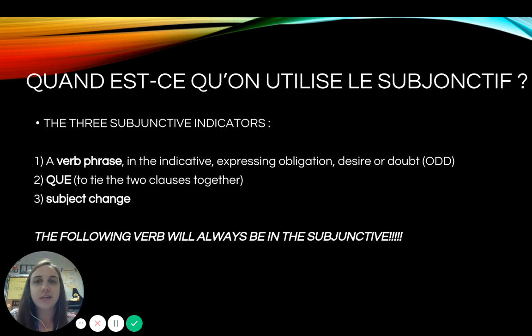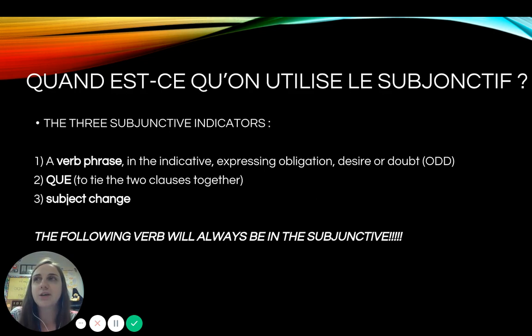So we have 3 subjunctive indicators, and we can use il faut que as an example. So first we have a verb phrase in the indicative expressing obligation, desire, or doubt. So here we have il faut, falloir, to be necessary, showing that obligation. And then you have to have que to tie the 2 clauses together. Il faut que, and then your subject change.